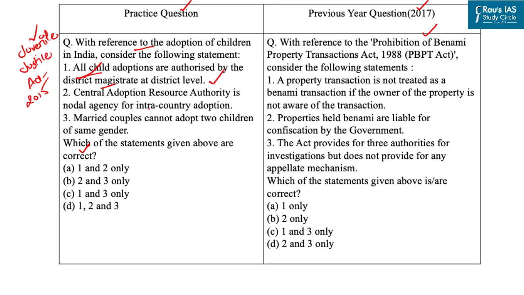Now let's come to the second statement. Central Adoption Resource Authority is nodal agency for intra-country adoption. Now this is a statutory entity of the Women and Child Development Ministry that serves as nodal agency and is responsible for monitoring and regulating in-country and inter-country adoption. So our second statement is correct. Now let's come to the third statement. Married couples cannot adopt two children of same gender. Now the 2015 Juvenile Justice Care and Protection of Children Act makes it possible to adopt two children of the same gender. So with this our third statement is incorrect. So our correct answer is option A, 1 and 2 only. Answer of this PYQ is option B.